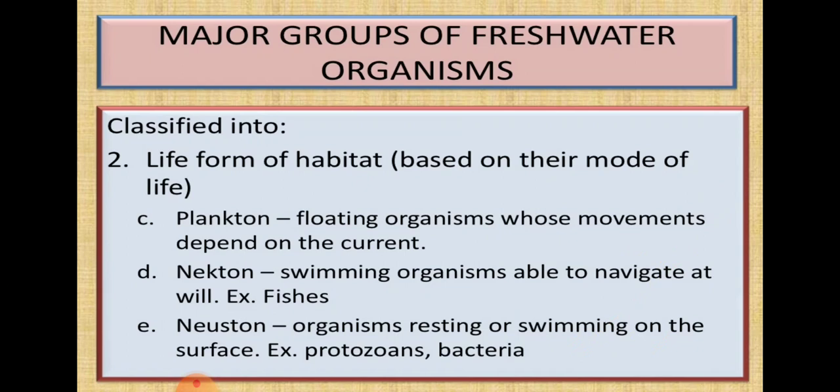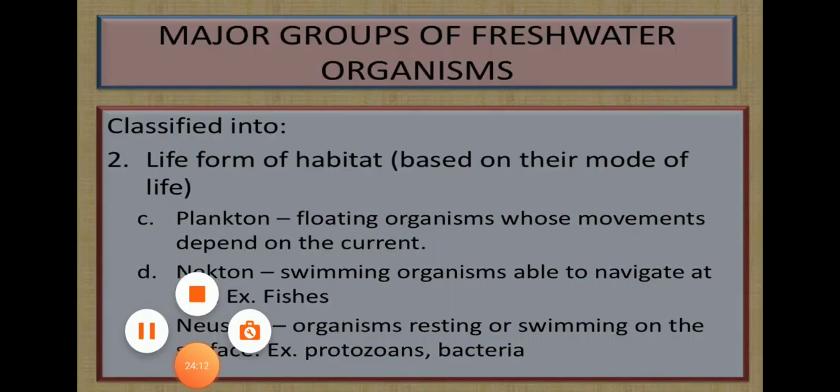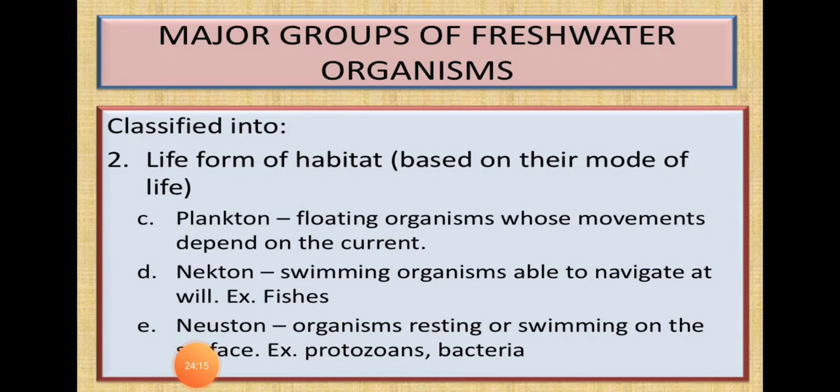Then another category is nekton. These are swimming organisms, they are able to navigate at will, they can swim and navigate at will. Example, fishes. All of you have seen the different varieties of fishes, like katla, which is very common, in Gulbarga also katla is very common. And there are many fishes, like rohu, Labeo rohita is the scientific name. Katla is common, and there are many fishes.